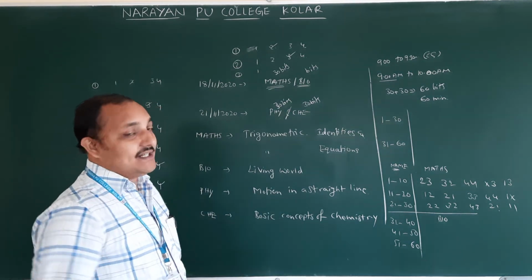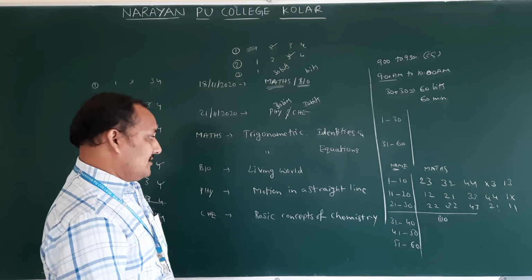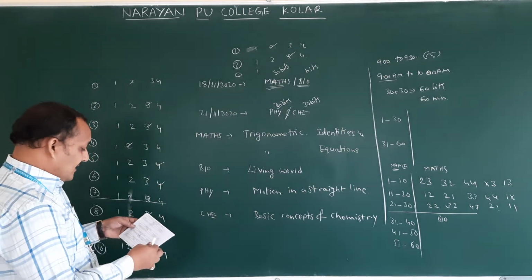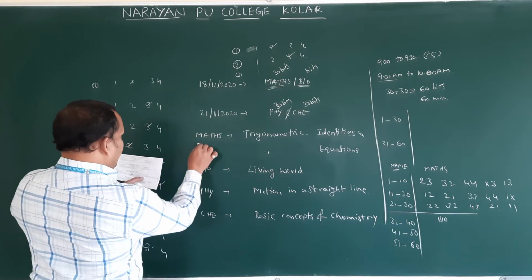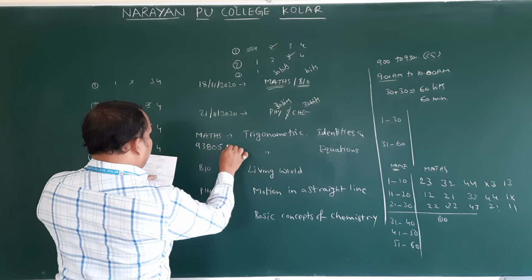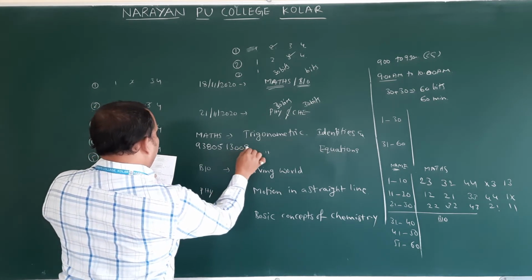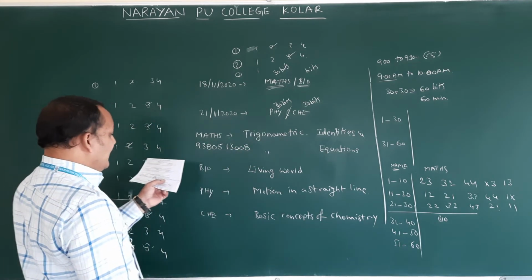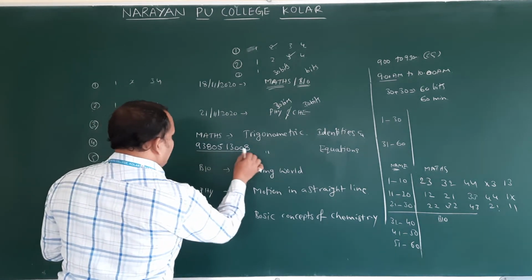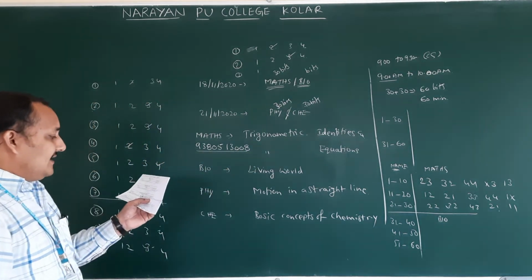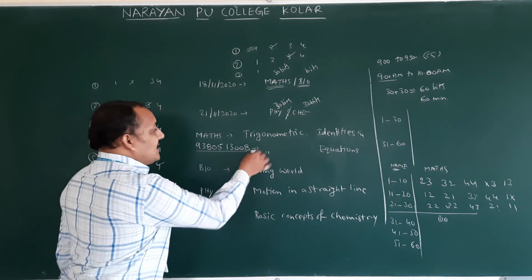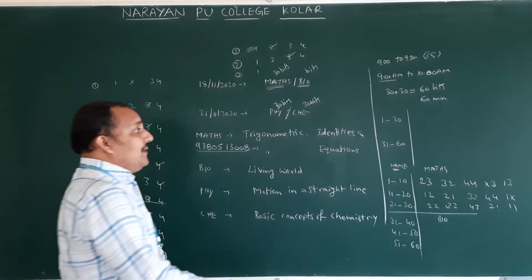To whom do you have to send the key? I will give the numbers. Okay. So for mathematics, you have to send to the number 93805 13008. So this number we have to send, 93805 13008, for this WhatsApp number we have to send before.